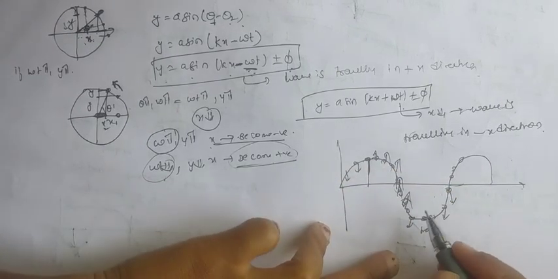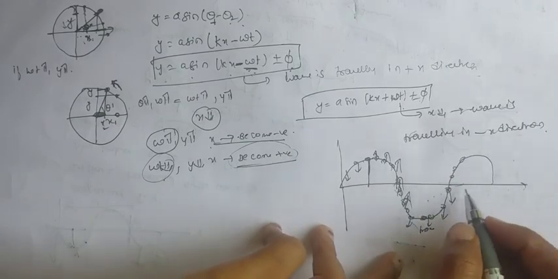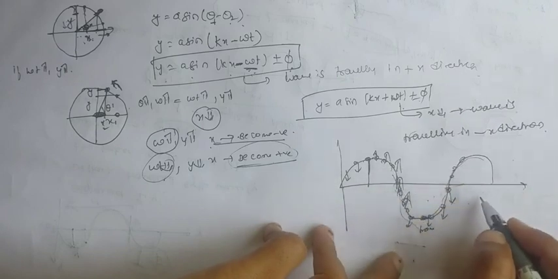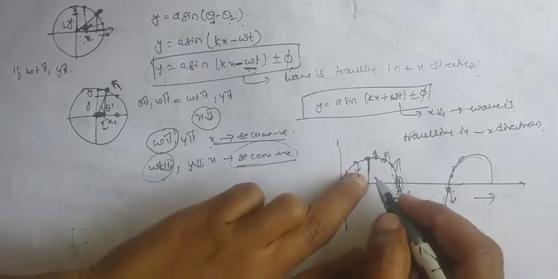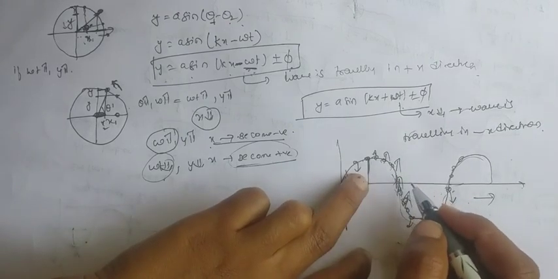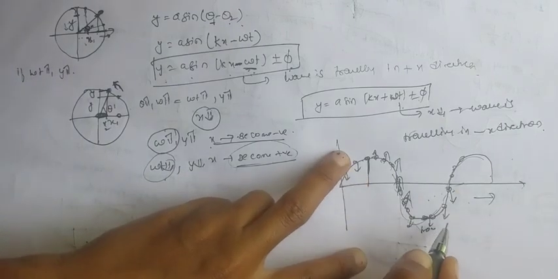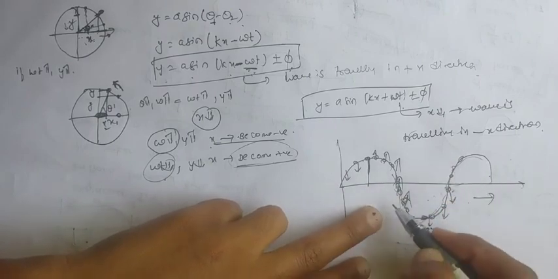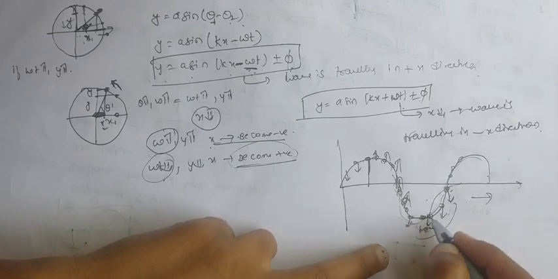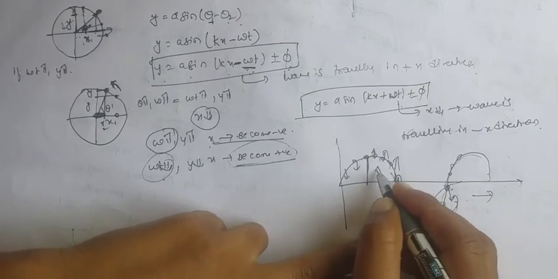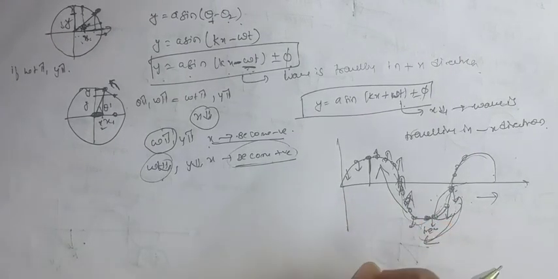So the particle vibration, the particle excitation, mainly depends on the wave direction. If the wave is moving in this direction, then the particle vibration will be in this direction. Some particles are at the trough, some particles are at the crest. Depending on the wave direction, the particle vibration will be decided.